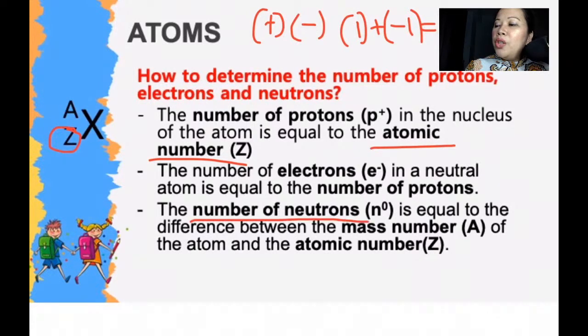And then the number of neutrons is equal to the difference of the mass number and the atomic number. Okay, the mass number will be the bigger number. Okay, the atomic number is the smaller number in the periodic table. For now, let's just take it that way, and then I will explain in other videos that I will release your atomic number and mass number. What's the difference between the two? Okay. For now, atomic number is the smaller number, while your mass number is the bigger number.